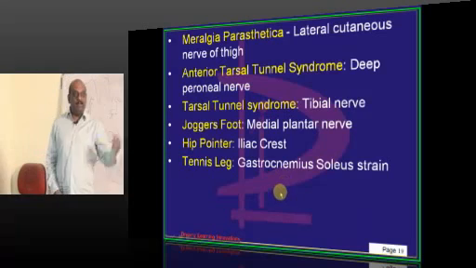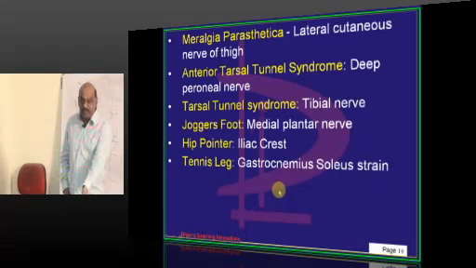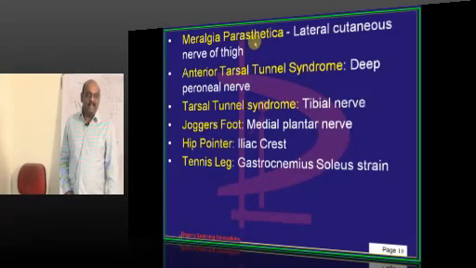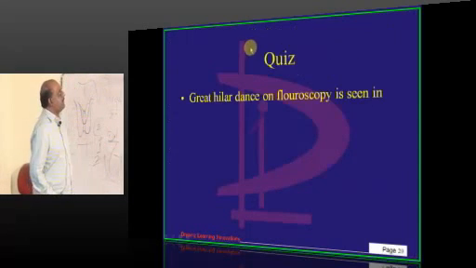You might have prepared for tennis elbow. Examiner's first MCQ, if it is tennis leg, that will be a little disappointing. That's the reason you must be sure.